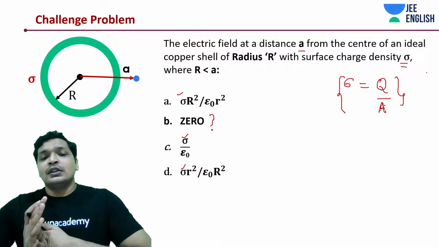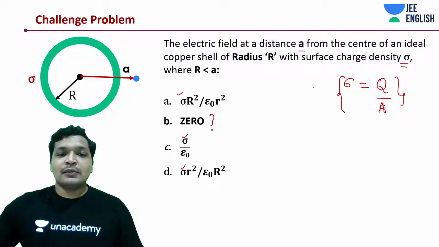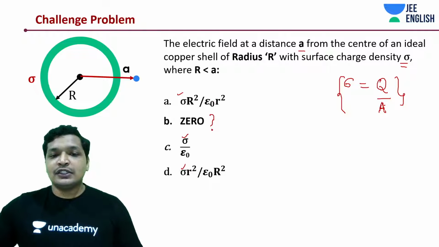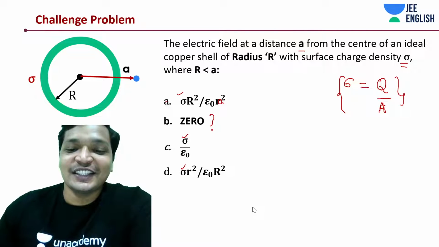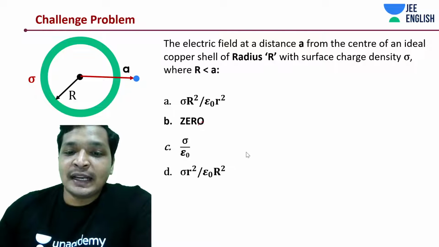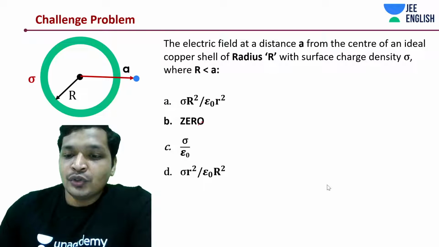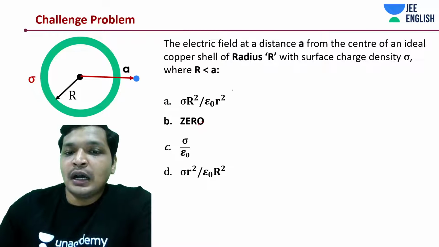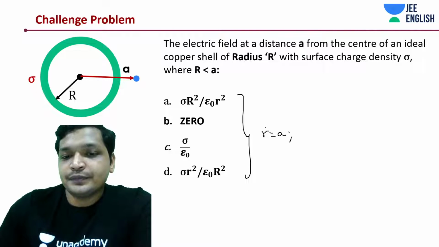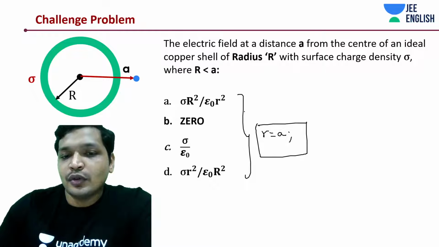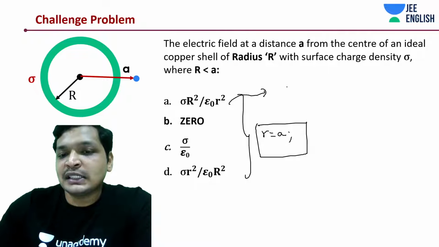Okay, there is a small mistake, guys. It should be all A. It's a good question. There is an issue in the option. So let me correct this. Instead of in this every case, put R is equal to A. So option 1 would be something like sigma R square divided by epsilon naught A square.